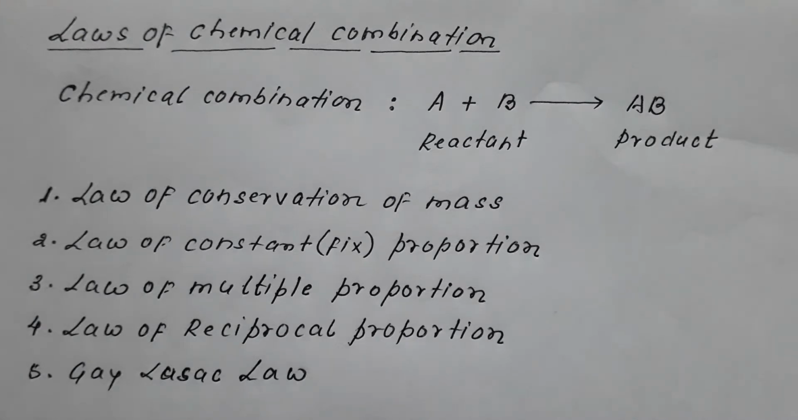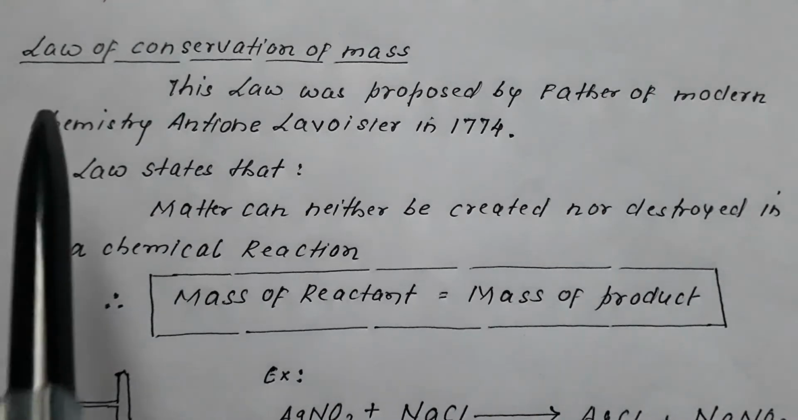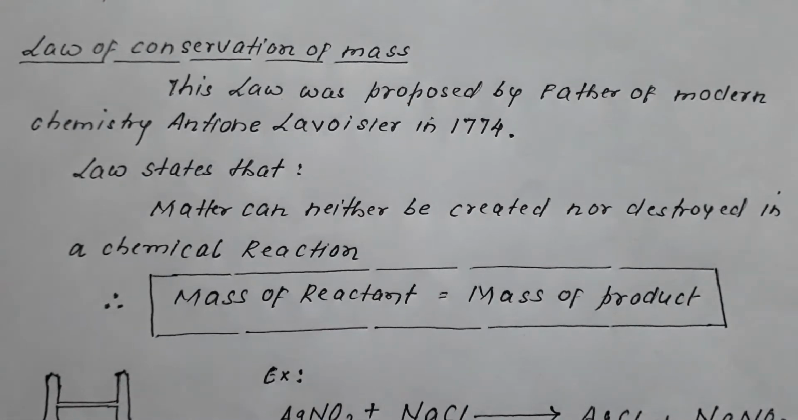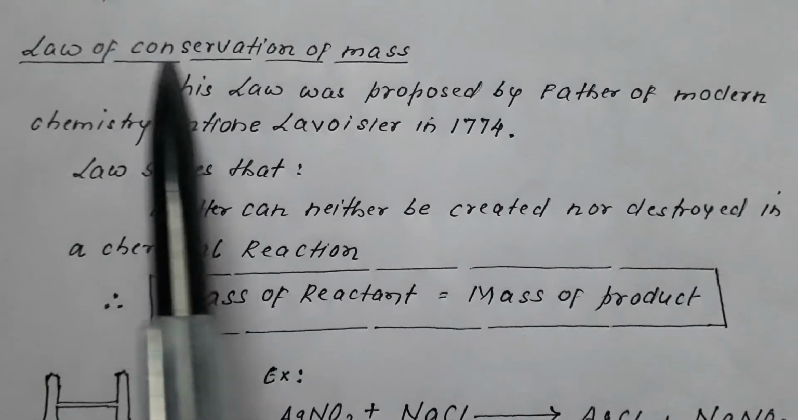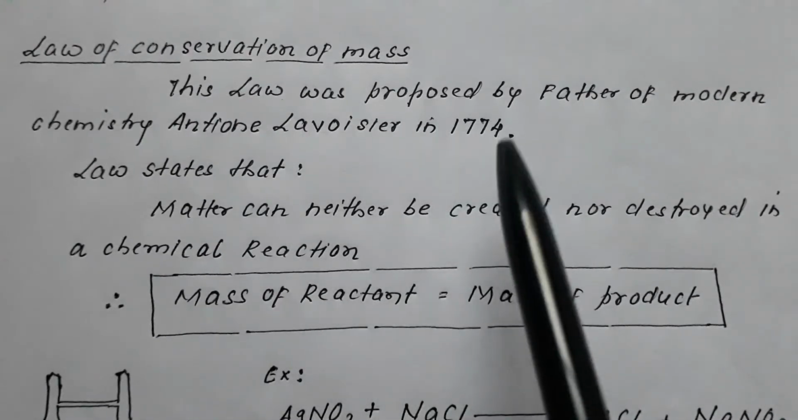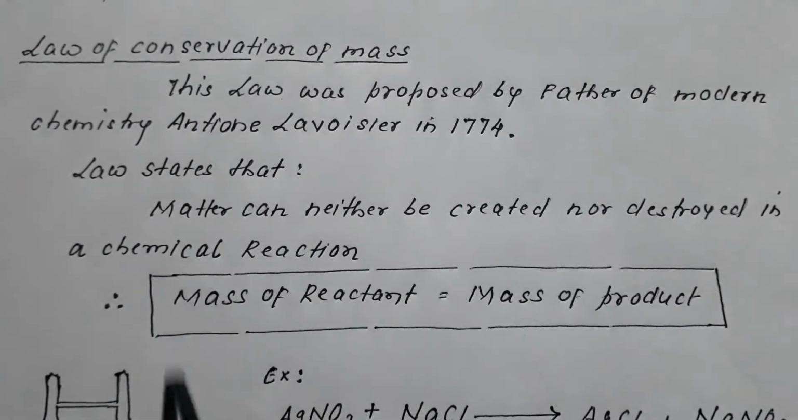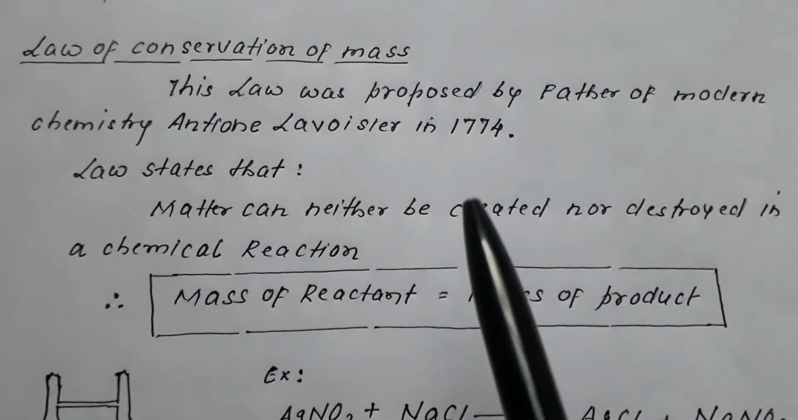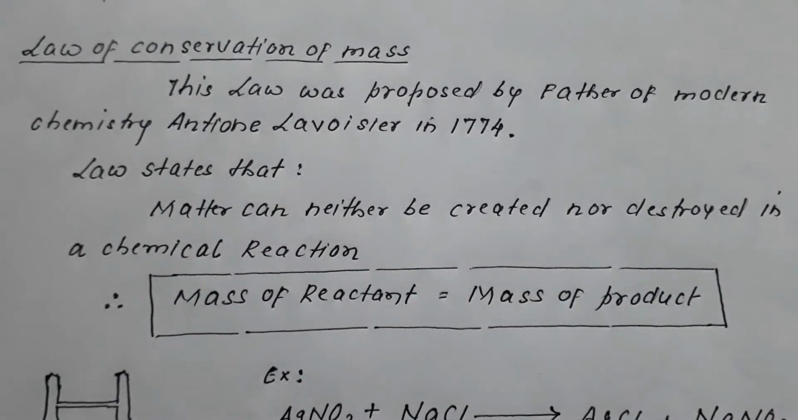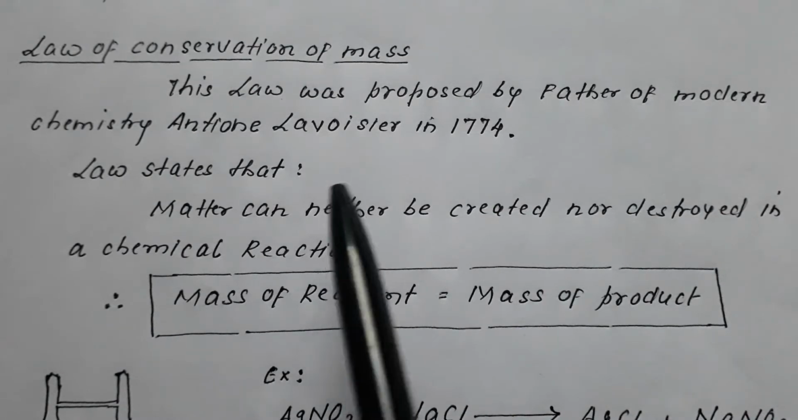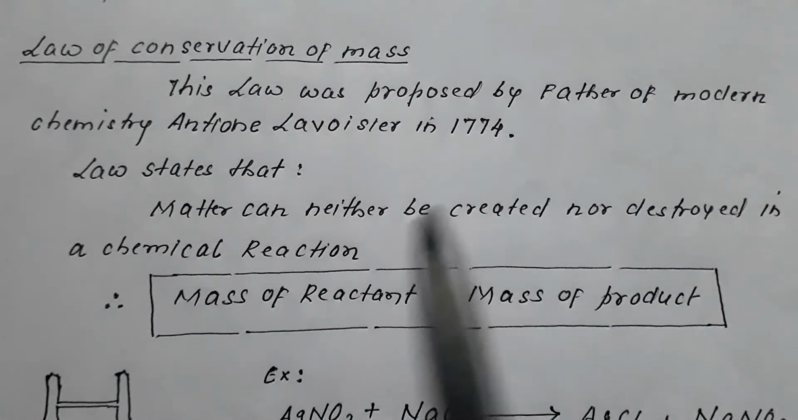These laws are the backbone of chemistry because all chemical combination that takes place follows one of these laws. So let us deal with these laws one by one. First we begin with the law of conservation of mass. This law was proposed by the father of modern chemistry, Antoine Lavoisier, in 1774.